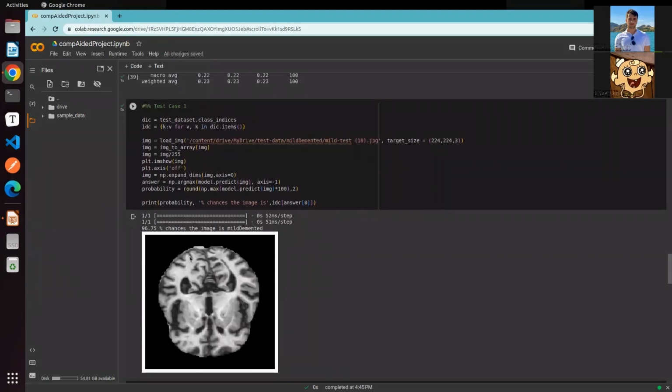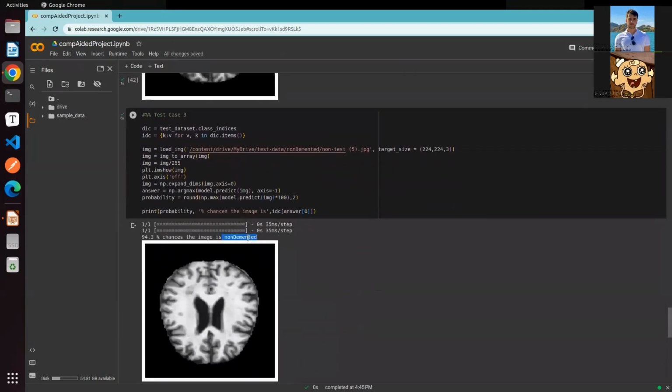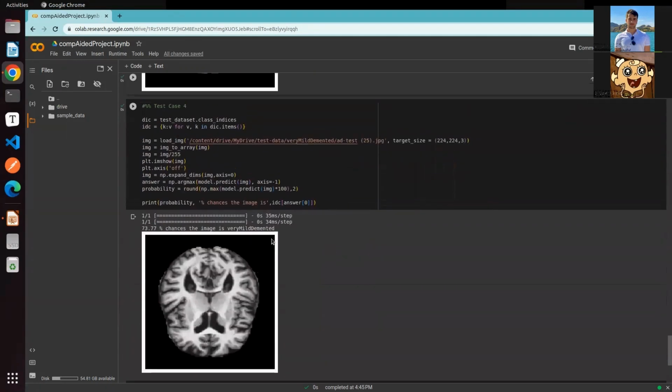So we have done some test cases here. For example, for this one, it's a mild demented brain image, as you can see in the path, and the prediction of the model is also mild demented, and the moderate demented file is also predicted as the moderate demented file. So this is a non-demented image, and the prediction is also a non-demented image. And also for the other class, this is a very mild demented image, and the prediction is also very mild demented.